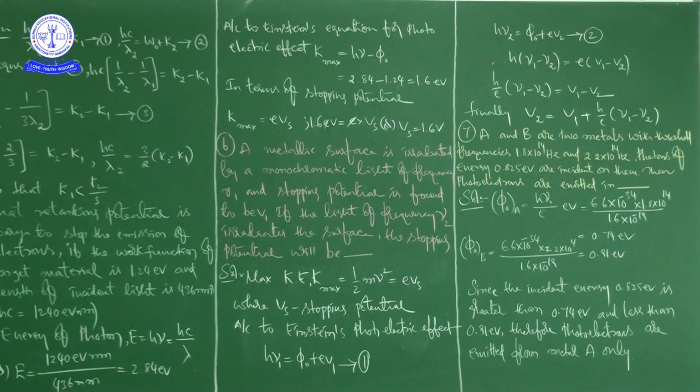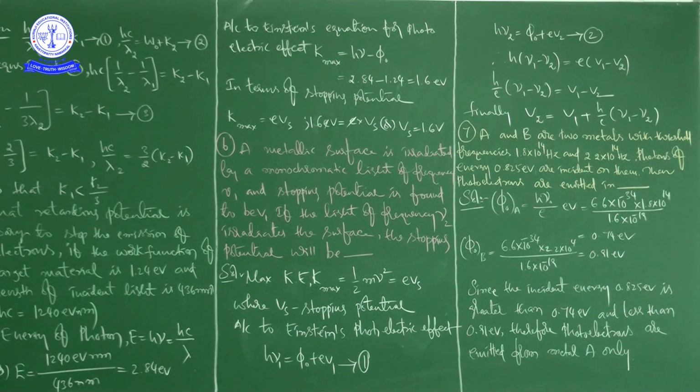Next problem, see here. A metallic surface is irradiated by monochromatic light of frequency nu1 and stopping potential is found to be V1.